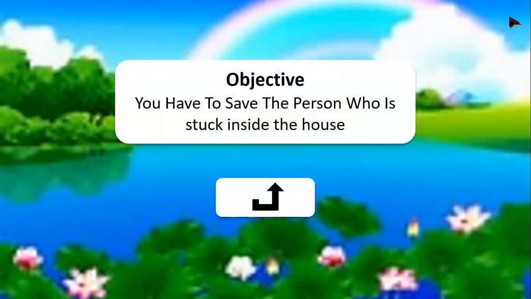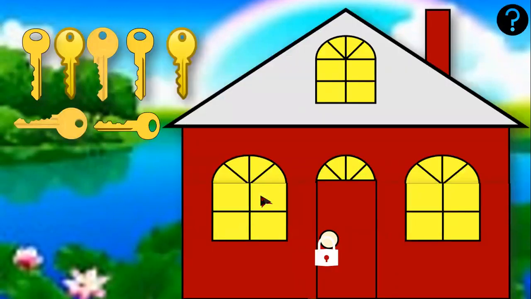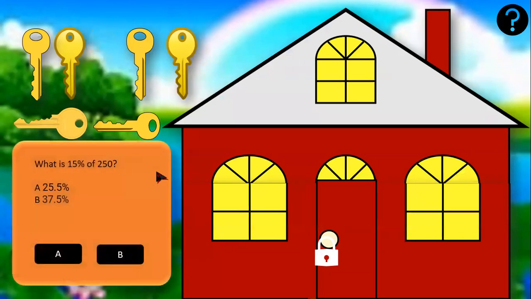So first we need to find out what is the objective of the game. The objective is we have to save the person who is stuck inside the house. So I click here. I go back to this game. You can see this house over here, which is locked and the keys are outside. There are multiple keys. We need to find out the right key. So randomly we can select a key. So suppose I selected this key.